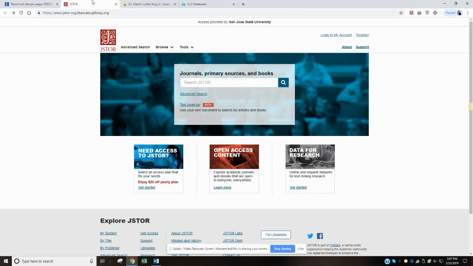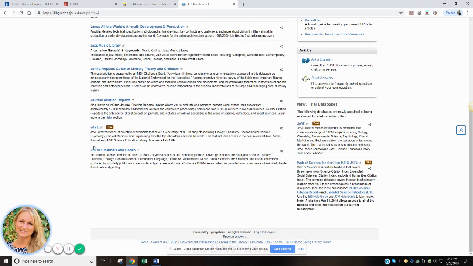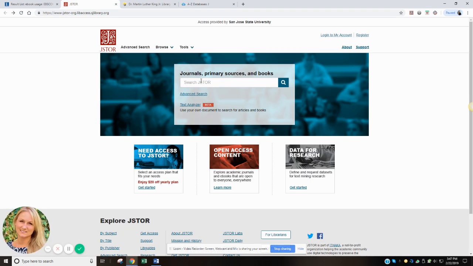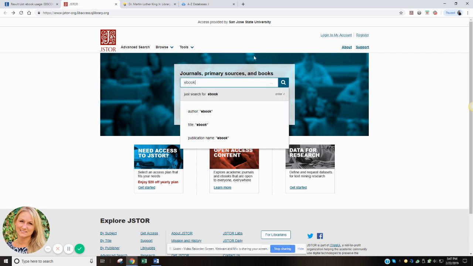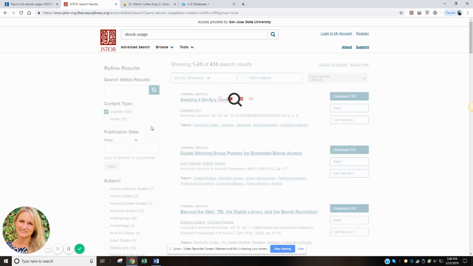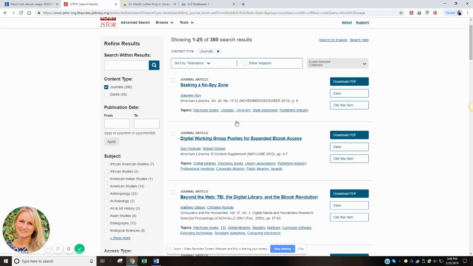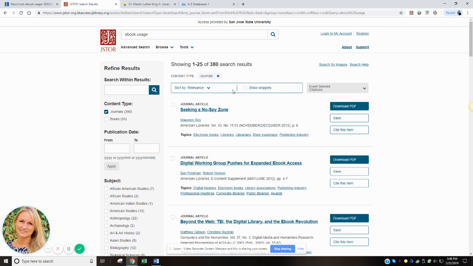Another database that I think might be helpful for this particular topic would be JSTOR. You can find that on our A through Z databases as well. If you click on J and scroll down to JSTOR, journals and books. Again, we can do ebook usage or ebook preference and see what comes up. Of those, we have 435. Here we can narrow it down to just those that are coming from journals. This doesn't 100% guarantee that they're scholarly journals, but most of them are. You can look through these types of results. This one gives you more results, 380.